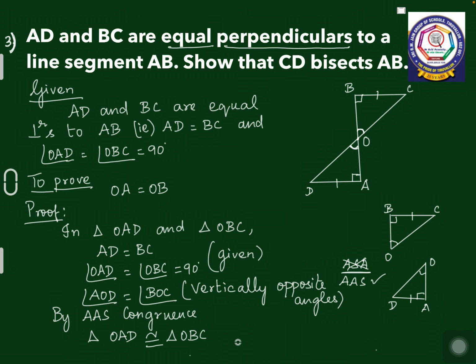So by AAS, these two triangles are congruent. So OA is equal to OB by CPCT, because corresponding parts of congruent triangles are equal. Hence we have proved what is to be proved, that is, CD bisects AB.